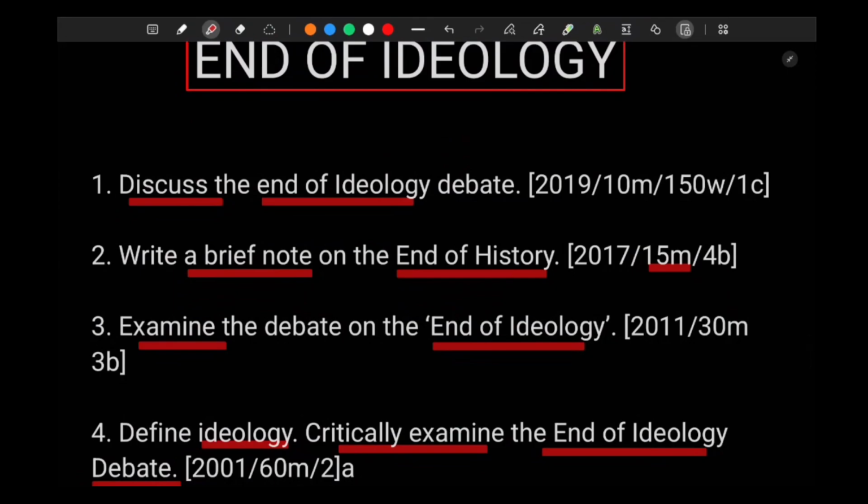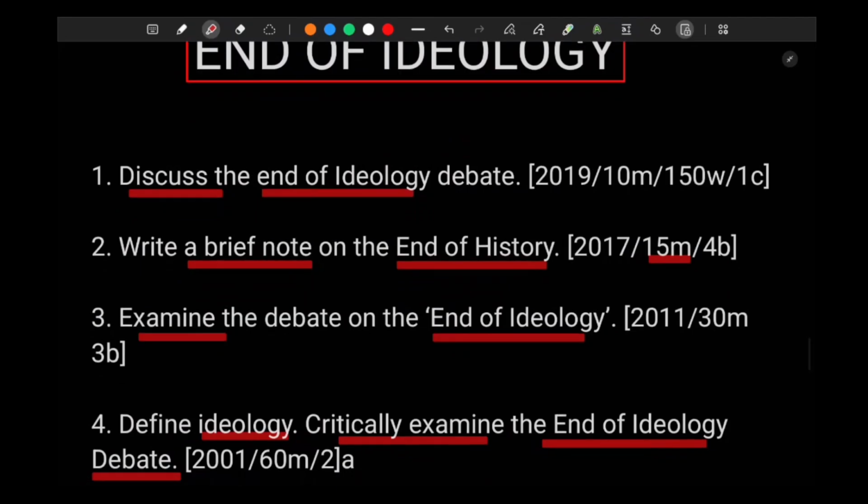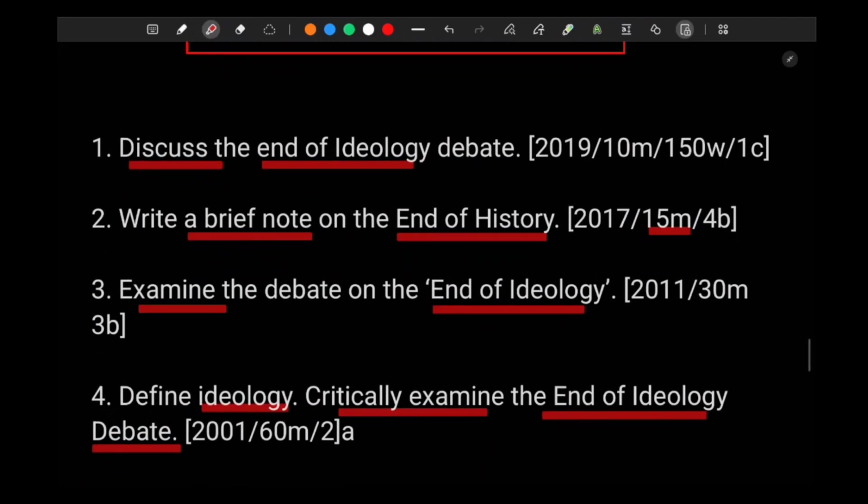So again, what I mean by implicit is interlinkages with other topics. There are a lot of interlinkages with other topics with the end of ideology thesis. Again, there was an essay which came in UPSC in 2018, 2019, I guess, whereby they asked the end of history thesis, right? End of history, end of ideology thesis, they have asked. So yeah, it is useful.